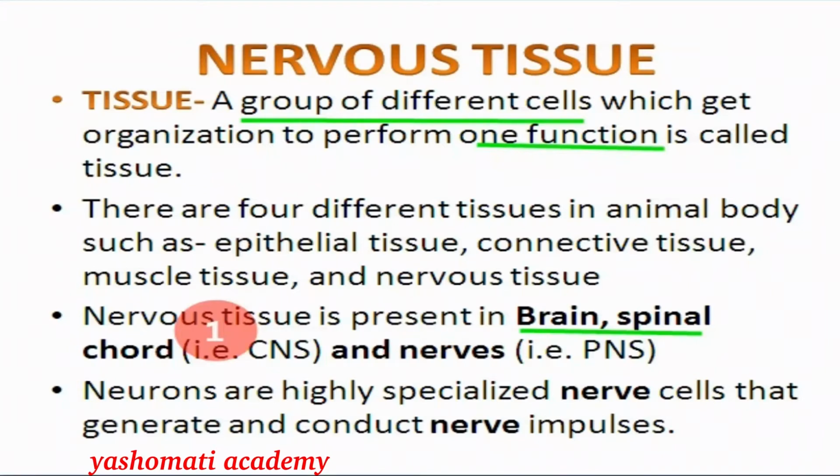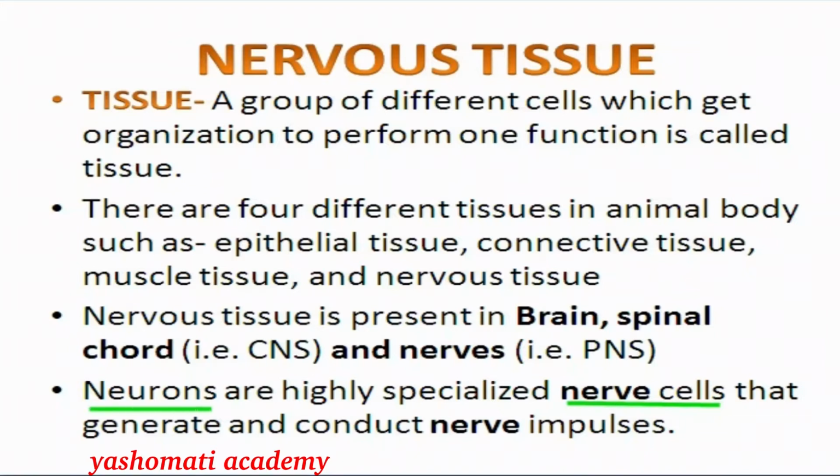Now what we have to understand here is that nervous tissue is made of highly specialized nerve cells. So what is the main type of cell present in nervous tissue? That is called the nerve cell. They are also called neurons, and their most important function is that they help in generating and conducting nerve impulses. Through nerve impulses, we get to understand the changes in our environment. So these are all the different organs which are formed of nervous tissue.